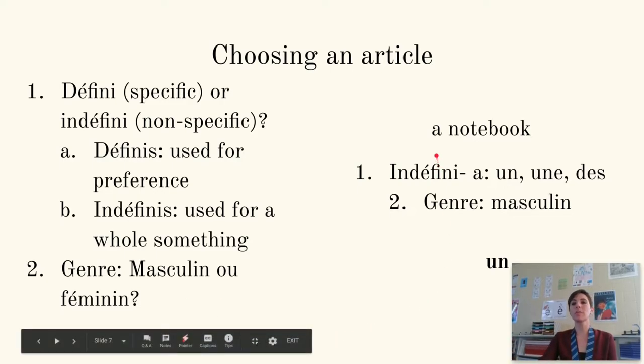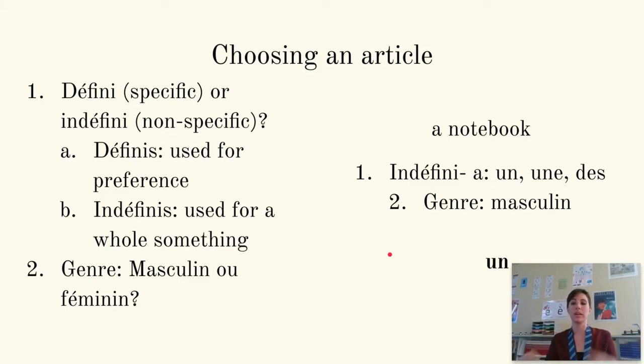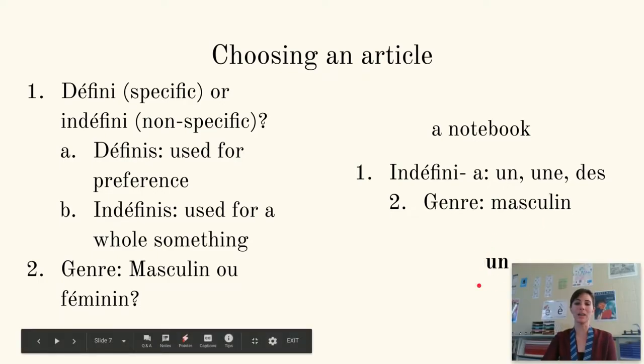So if we are talking about a notebook, this is not the notebook that you use for French. It is just any old notebook, a notebook. We're non-specific, so it's going to be indéfini, a. So we choose from un, une, or des. Now, notebook is cahier, and the gender is masculine, and it's singular in this case. We're talking about a single notebook, and that's masculine. So we will choose un as our indefinite article, un cahier.